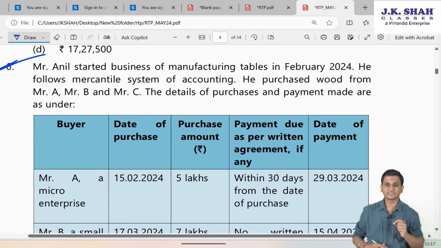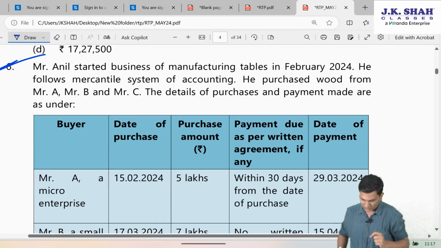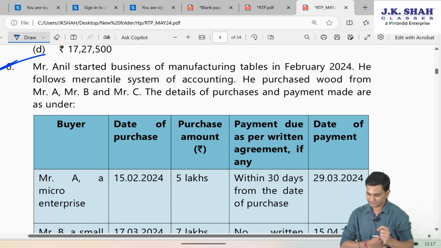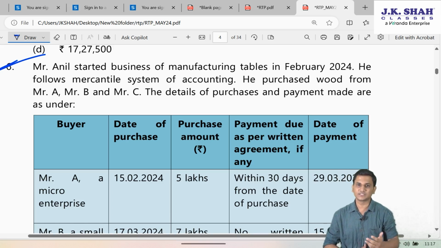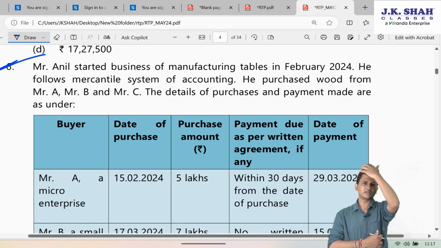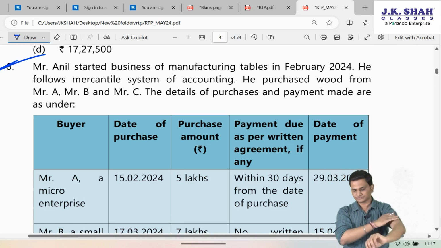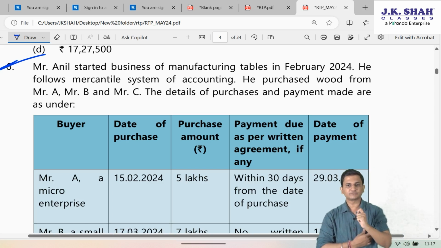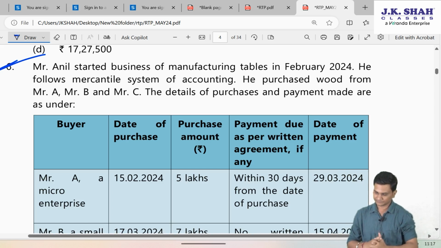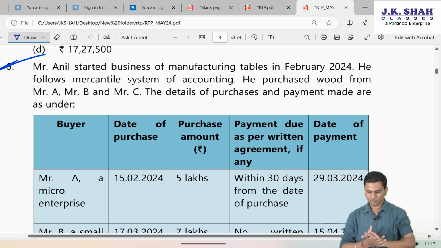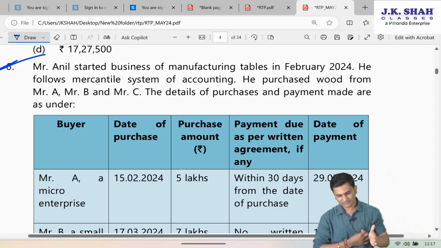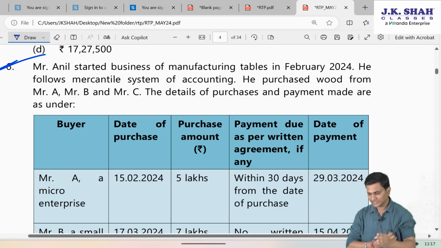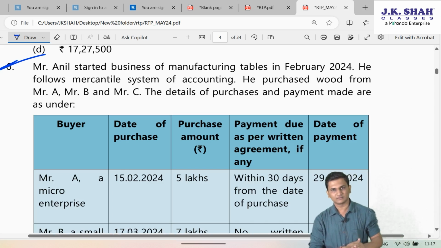Now, next question, question number 6, which is again based on an amendment. Let us read the question first and then we will discuss the provision. Mr. Anil started a business of manufacturing tables in February 2024. He follows the mercantile system of accounting. He purchased wood from Mr. A, Mr. B and Mr. C. The details of purchases and payments made are as under.